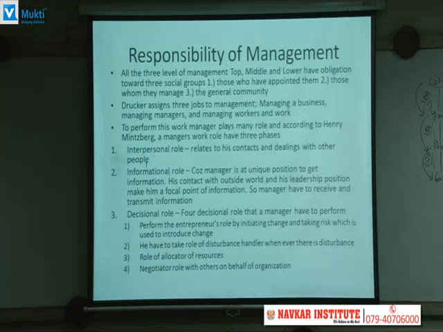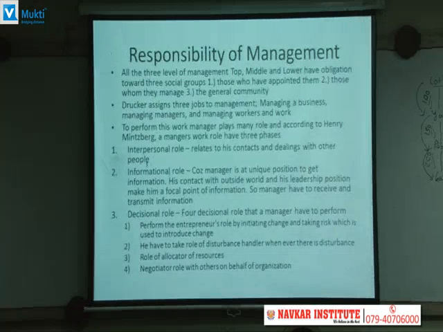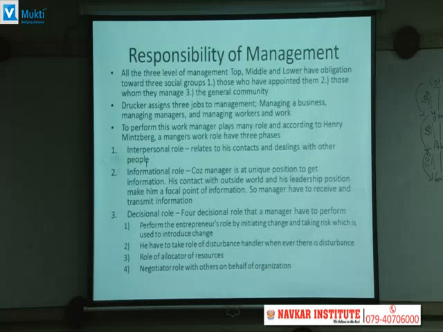वो रोल 3 प्रोसेस पर डिफाइन किए. First is the interpersonal role. It relates to his contact and dealing with other people. It is all about maintaining a relationship with the people who are working with you, under you and superior to you. Then informational role, because of his interpersonal role the manager is in a unique position to get information.